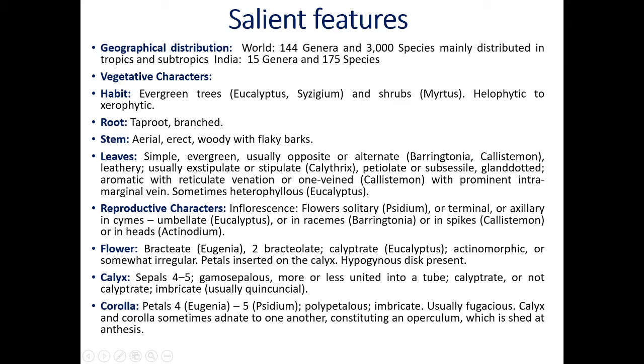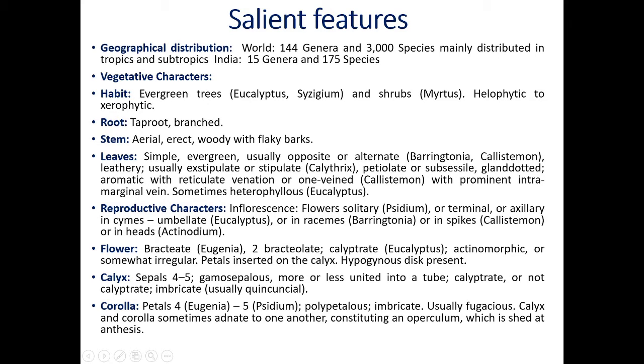Now the second whorl of the flower is the corolla. Individuals of the corolla are called petals. The number of petals is 4 or 5. In Eugenia, the number of petals is 4. In Psidium guajava, that means guava, you will get 5 petals. They are free. Polypetalous. Poly means free, petals means petal. Imbricate estivation is there. You have seen the meaning of imbricate. Usually fugaceous, that means white.